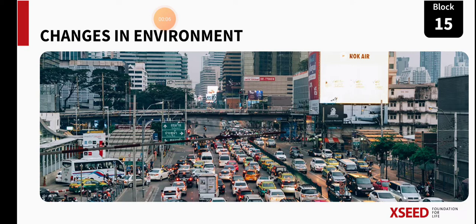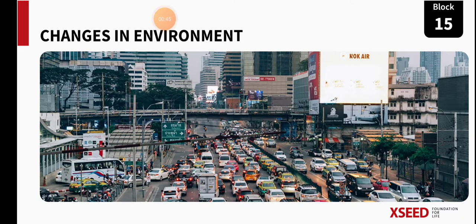In last class you learned about how our education system changed from earlier till now, how the means of transport changed, and how our lifestyle has changed from earlier to modern days. And in today's class you are going to learn about how the environment has changed. Environment means the living and non-living things around us. So, how this environment has changed from earlier till date, you are going to learn in today's class.